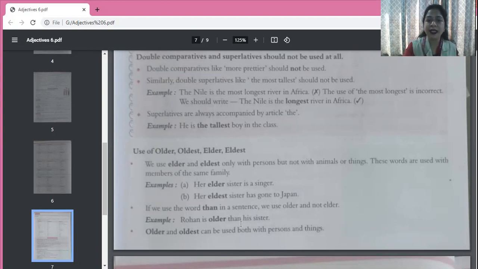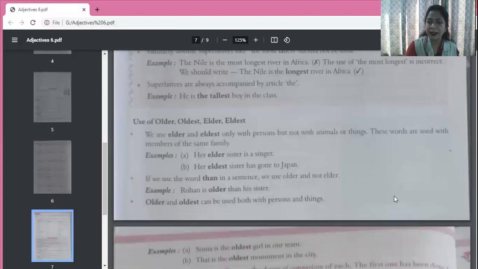So Rohan is older than his sister. Now, why are they telling you this? Suppose you have to fill in the blanks. If THAN is written over there, then you will write older. And if it is TO, and they are comparing the ages, then you will write ELDER. Okay. So older and oldest can be used with persons and things.